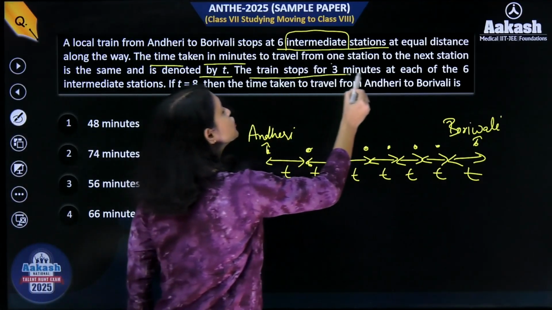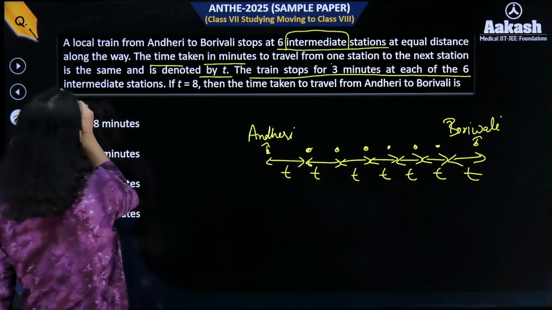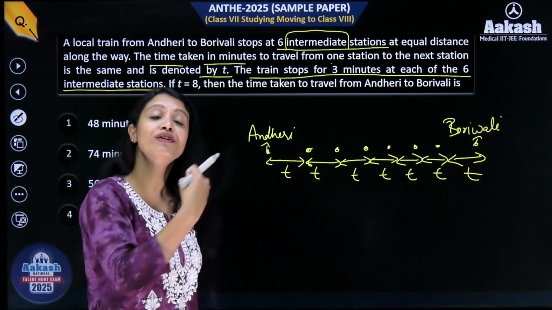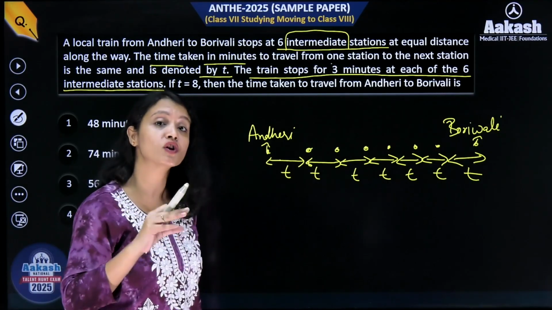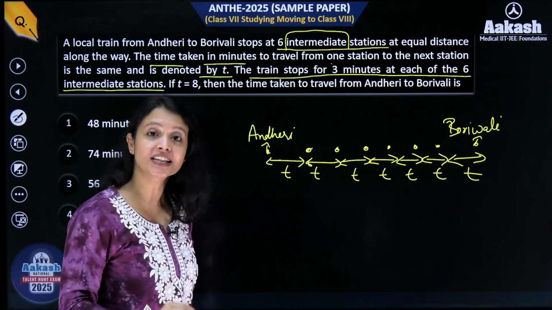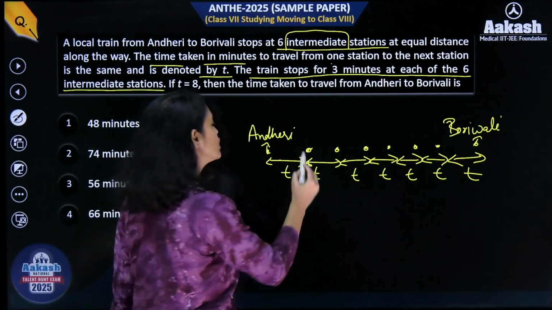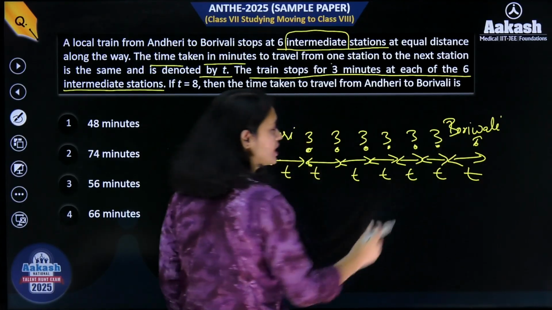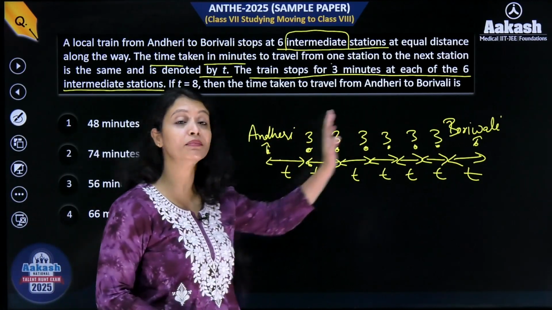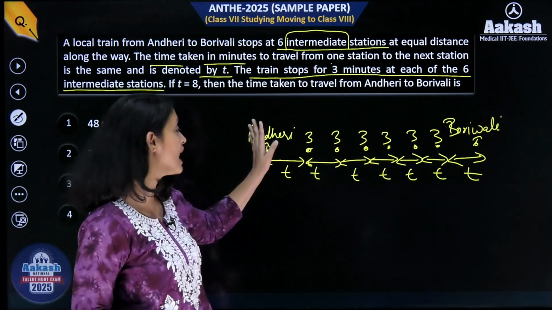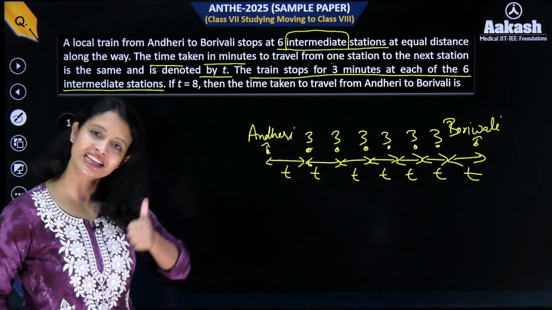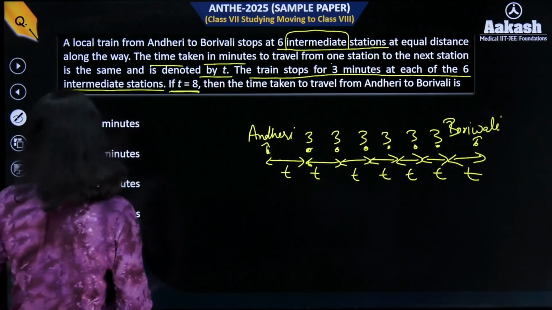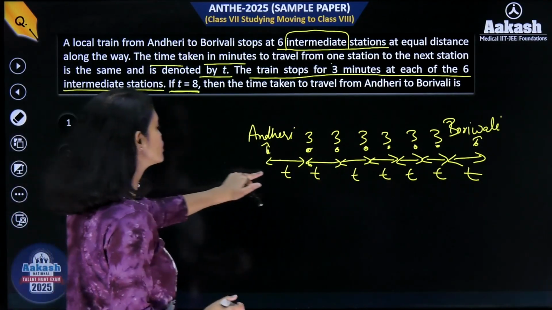The train stops for 3 minutes at each of the 6 intermediate stations. So, along with the time taken to go from one station to another, the question is also saying that at each station the train is stopping for 3 minutes. So here 3 minutes, here 3, here 3, here 3, here 3 and here 3. It is specifically talking about intermediate stations, not Andheri and Borivali, so you will not count 3 minutes there. Now if T is equal to 8, oh wow, they have given the value of T also, that makes our question really easy.